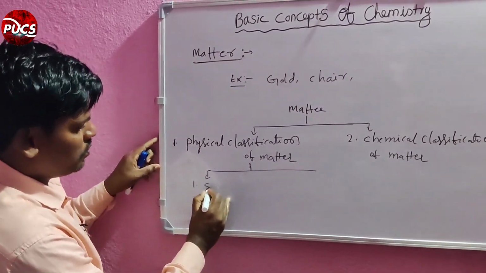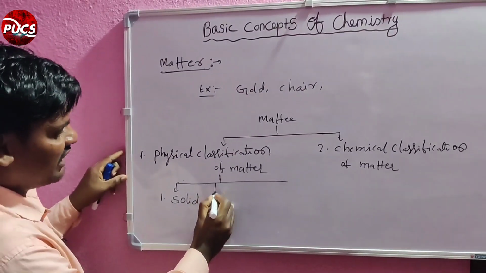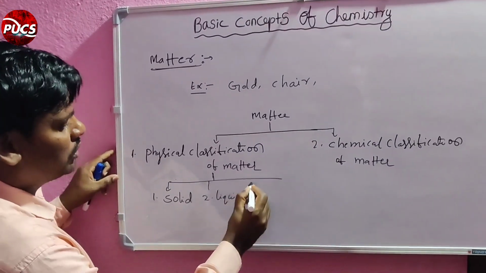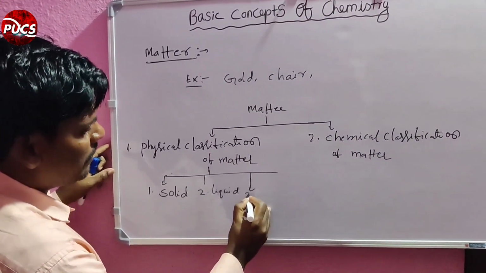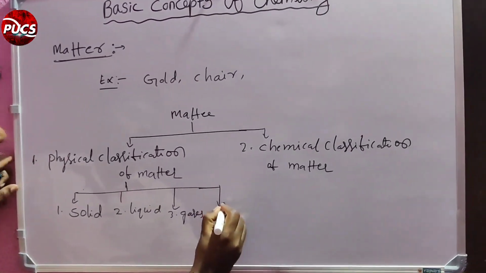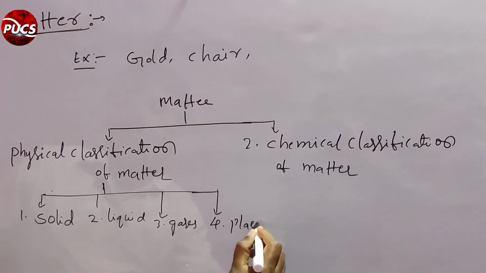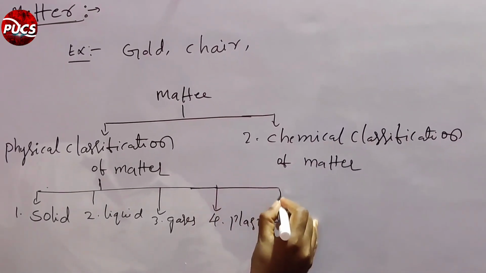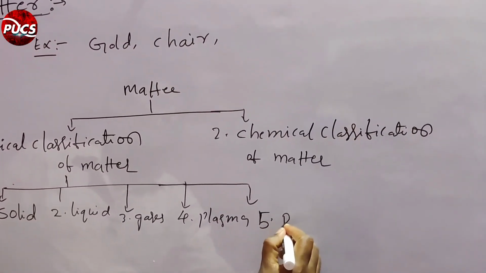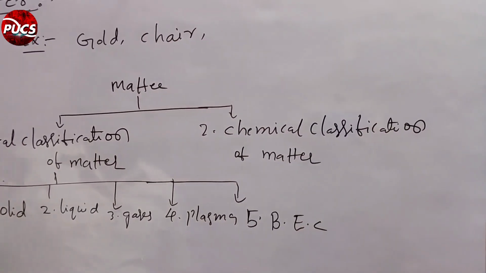One is solids, second one liquids, third one gases, fourth one plasma, fifth one Bose-Einstein condensate.